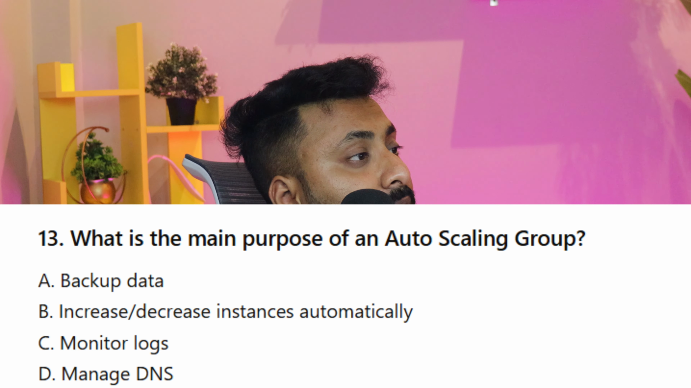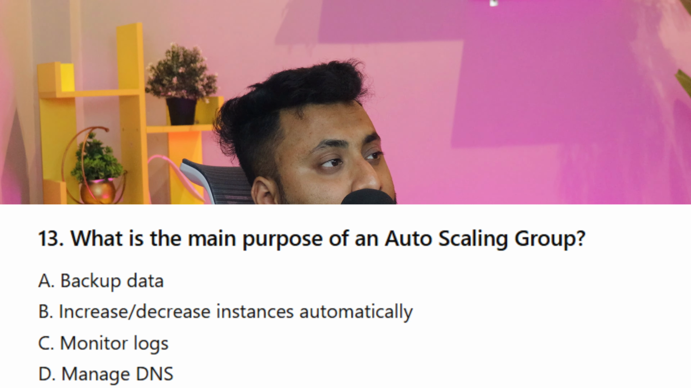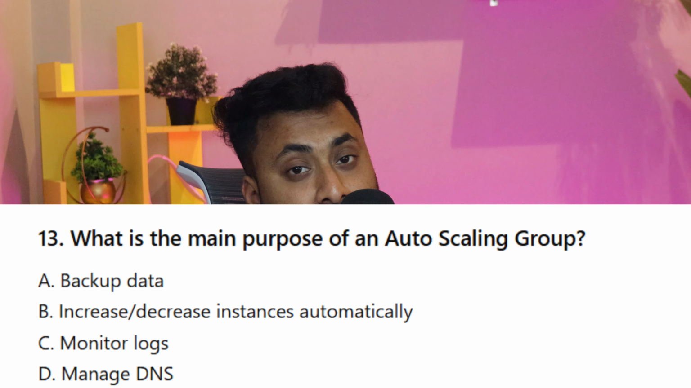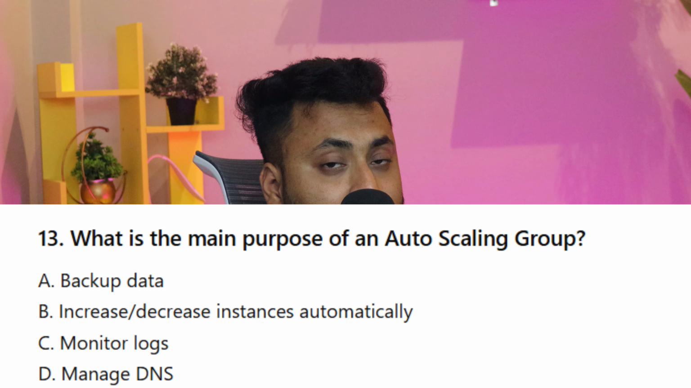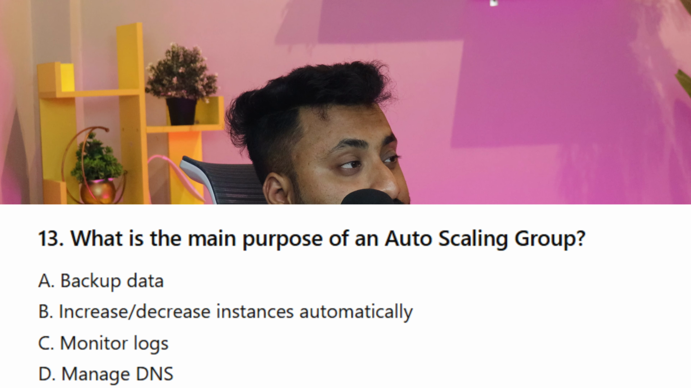Okay, so let's go to question number three. What is the main purpose of an Auto Scaling group? You should know the meaning of auto scaling and why we use it. Option A, backup data. Option B, increase or decrease instances automatically. Option C, monitor logs. Option D, manage DNS. If you have no idea what auto scaling is or how it works, don't worry.